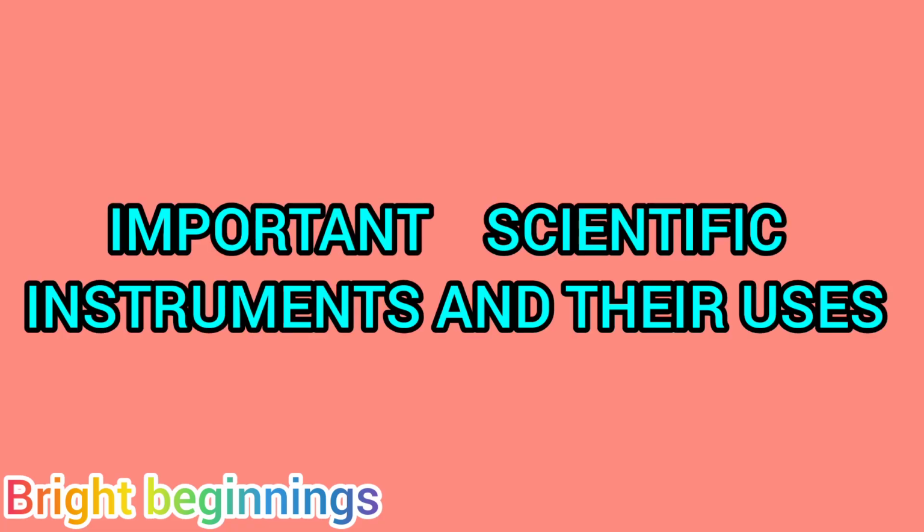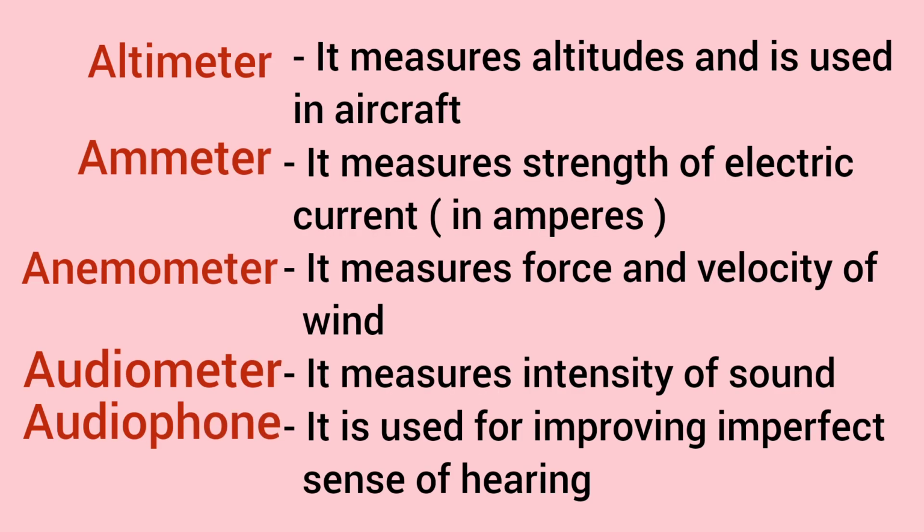Today we will learn about important scientific instruments and their uses. Altimeter. It measures altitudes and is used in aircraft. Ammeter. It measures strength of electric current in amperes. Anemometer. It measures force and velocity of wind. Audiometer, it measures intensity of sound. Audiophone, it is used for improving imperfect sense of hearing.